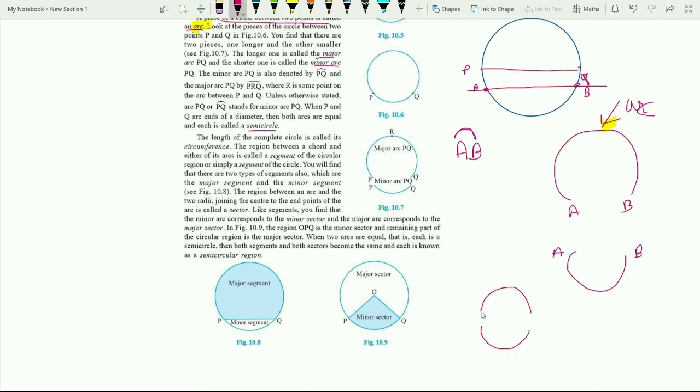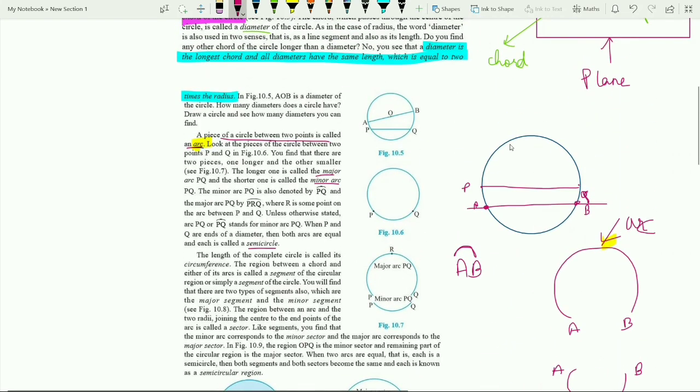Both parts will be known as semicircle, because the diameter is the longest chord and divides the circle equally, so there is no major arc and no minor arc. We can call it a semicircle. The length of the complete boundary of the circle is known as the circumference.